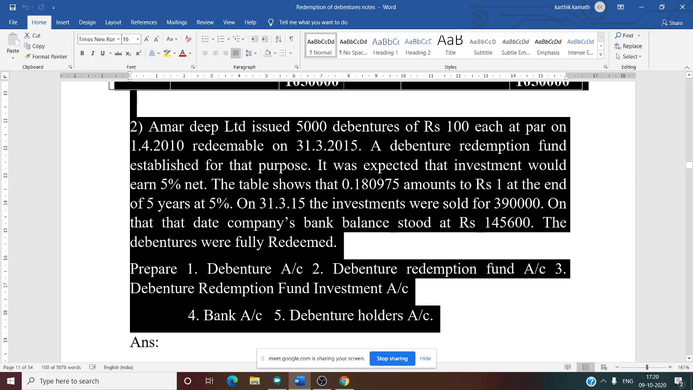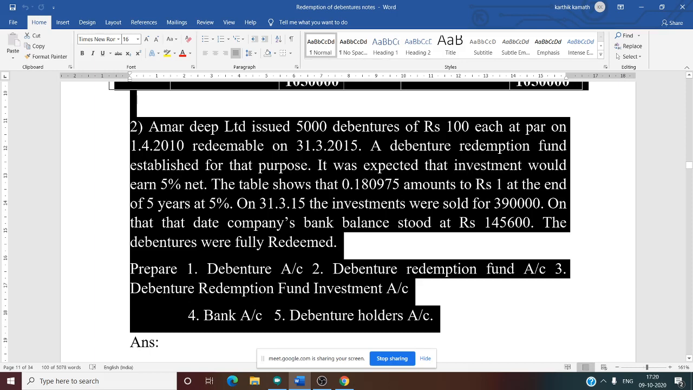See now, redeemable on 31/3/2015 is given. A debenture redemption fund was established for that purpose. That means you need to prepare the sinking fund method, or the debenture redemption fund account. It was expected that investment would earn 5% net. What do you mean by 5% net? It is nothing but the rate of interest mentioned in the problem. That is 5%.